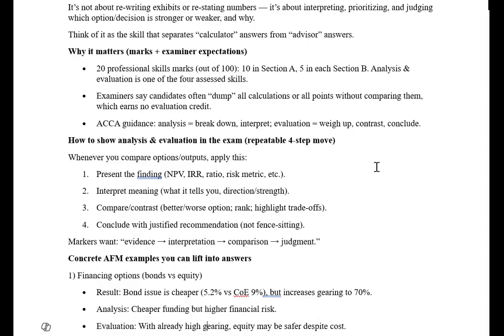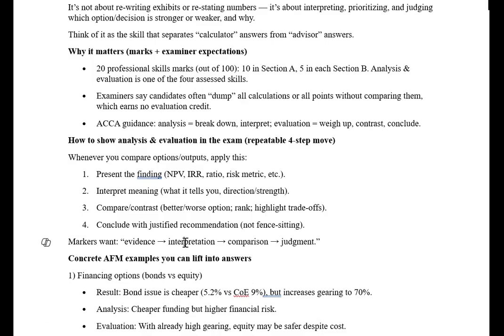In future, there will be a basis risk, which we are not considering here. If you're comparing future and option, for example, future answer is better, option answer is not better, you will write that option answer is not better because you are paying immediate premium. However, if market moves in opposite direction, option will give you more benefit. So whenever you are doing numerical, you have to compare your result. You have to tell the positive side, you have to tell the negative side, you have to interpret the result.